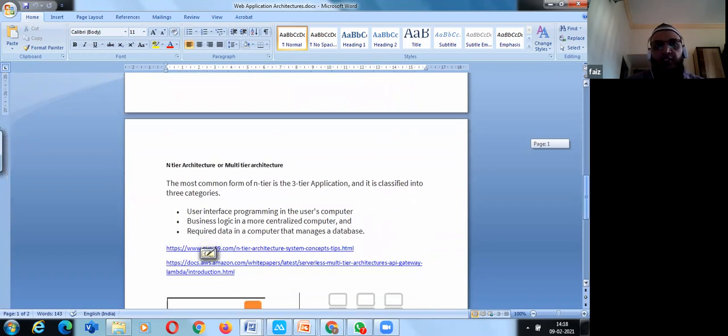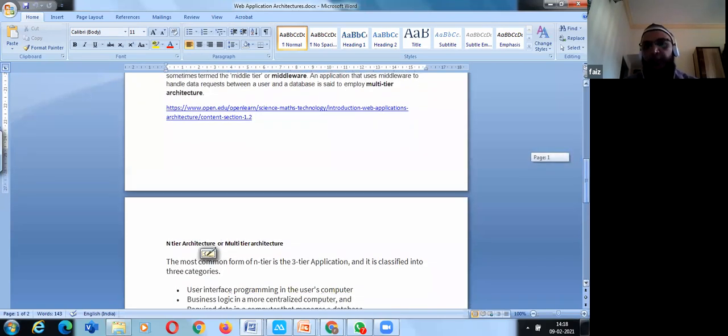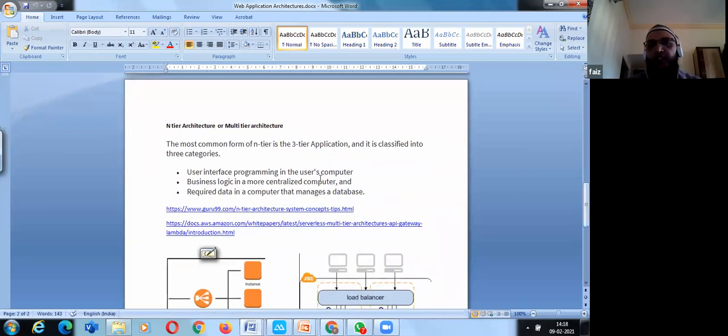So the most common form is the three-tier application. When you say web application, it's three-tier. It will be your server tier, middle tier, and data tier, the database tier. So you can have user interface programming in the user's computer, business logic in a more centralized computer, and required data in a computer that manages the databases.